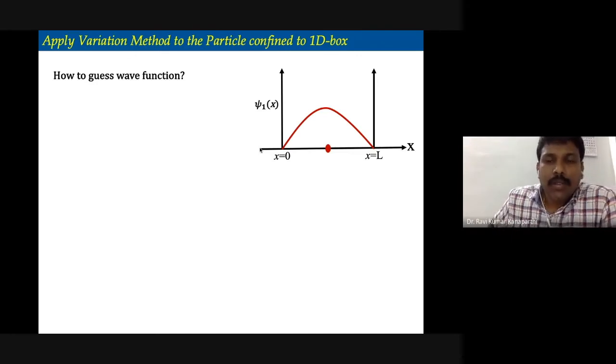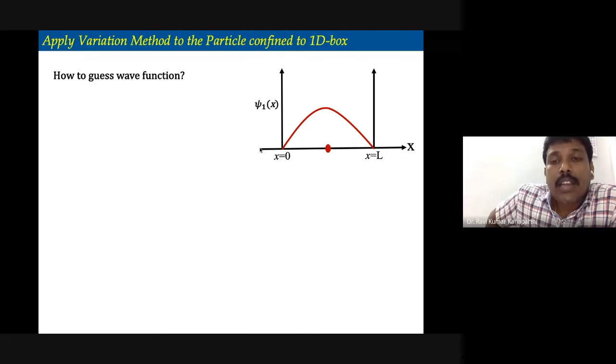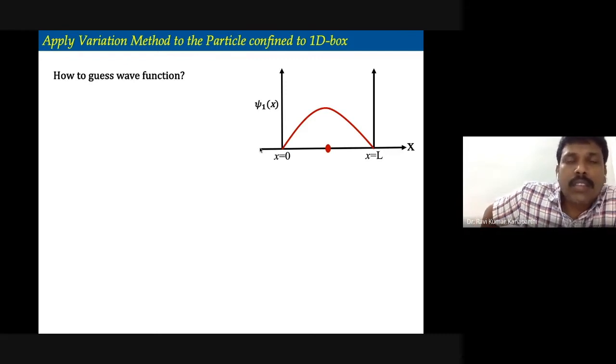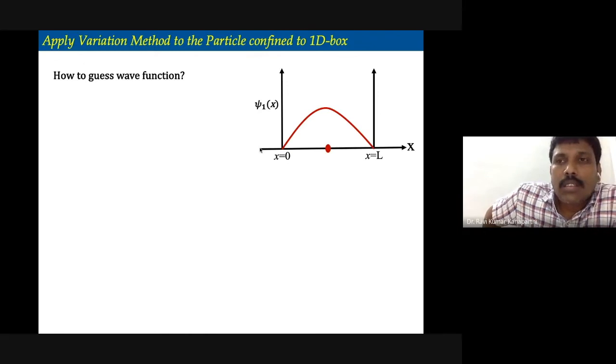Can't we guess a mathematical function which describes this behavior? We know the exact wave function. What is the exact wave function of the particle confined to a one-dimensional box? That has a general formula, square root of 2 by L sine n pi x by L. For the ground state, n is equal to 1. Therefore, sine pi x by L. That is the exact wave function.